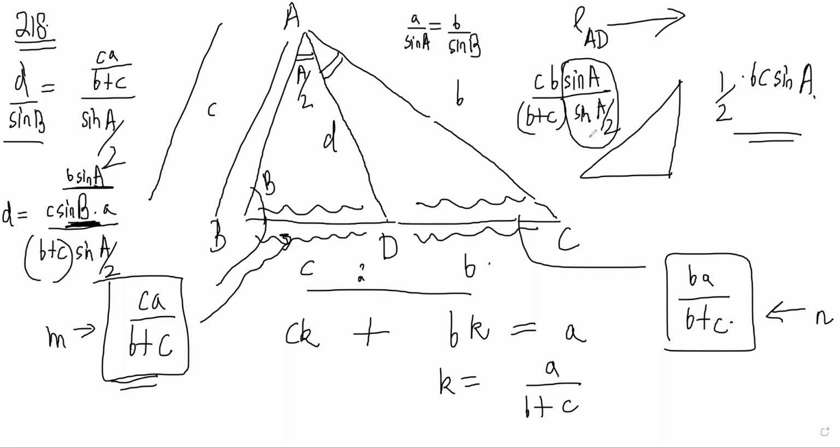So there are multiple ways to do this. You have Stewart's theorem, you have sine rule, you have the area method. The only thing you need to realize is that because this is an angle bisector, we can find out BD and CD. This is a nice trick that you should be aware of. It will be in the ratio c is to b. So you can say it is ck and bk, add it, you'll get k. k is a by (b plus c). Therefore, this much is c into k, which is ca by (b plus c), and this is ba by (b plus c). Right?